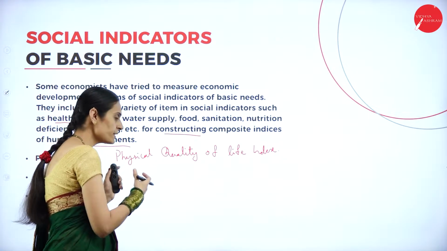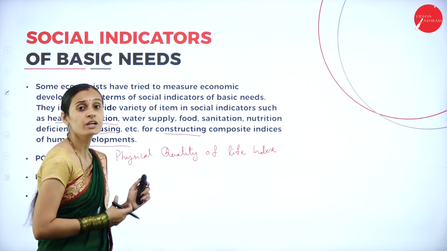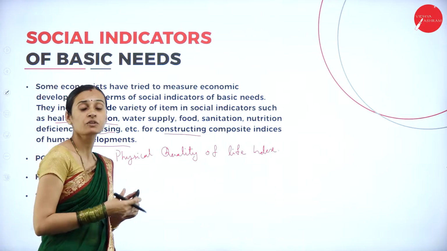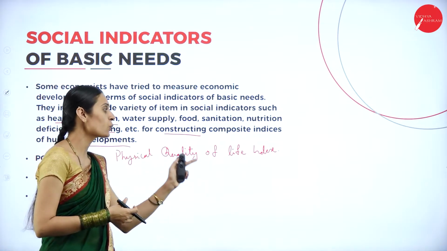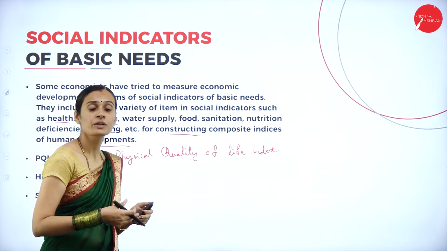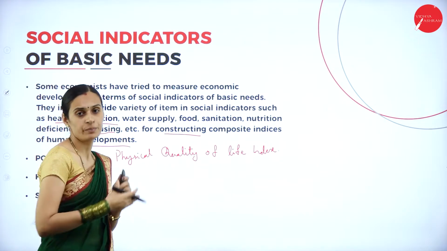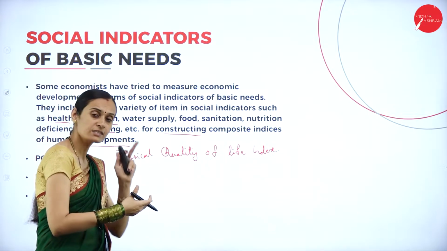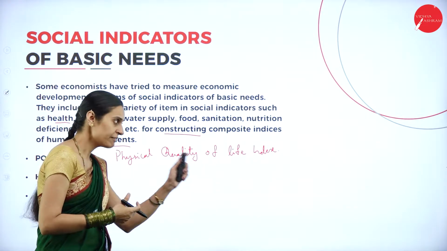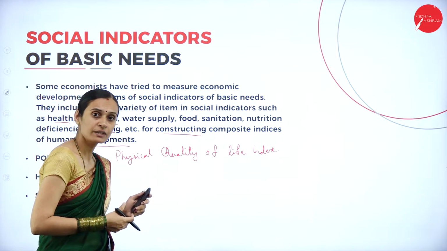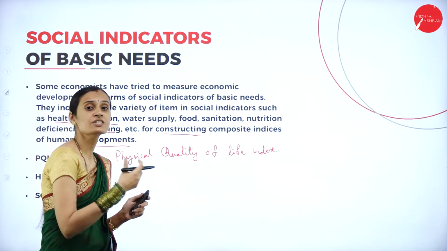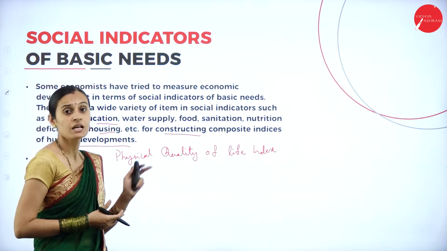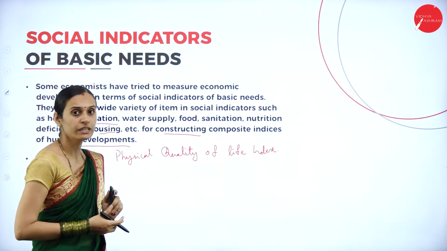This is the first index introduced by Morris D. Morris, which measures the basic needs of the people. Regarding these basic needs, it has three indicators: life expectancy, infant mortality, and basic literacy. So it has three important indicators.